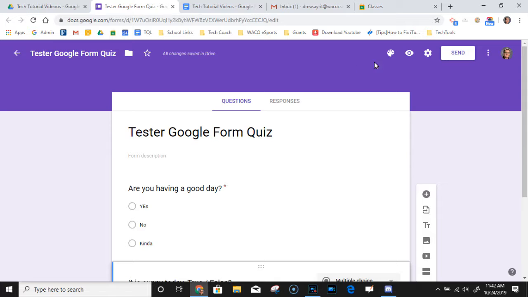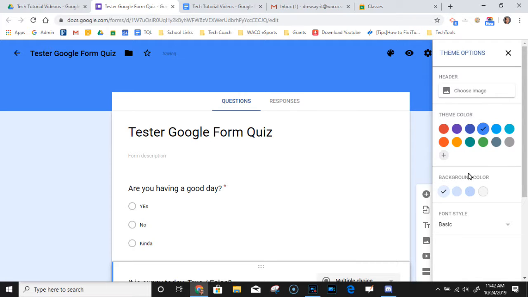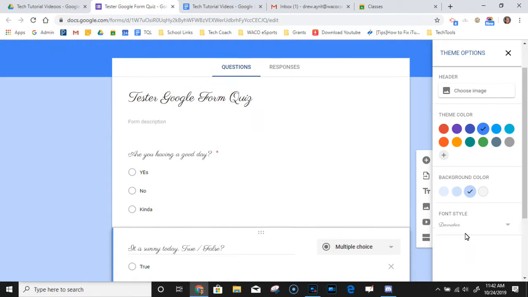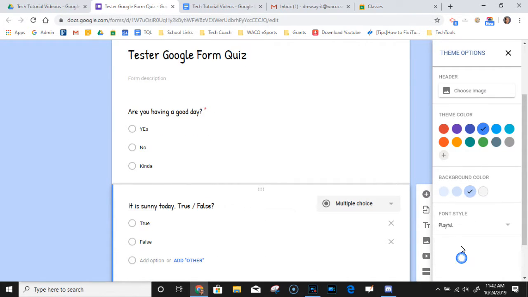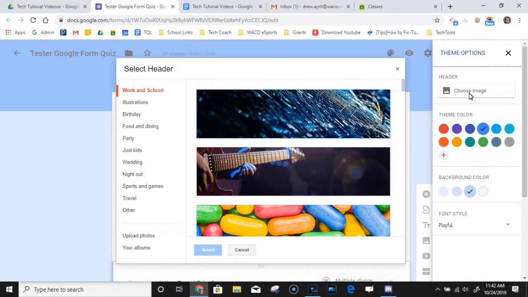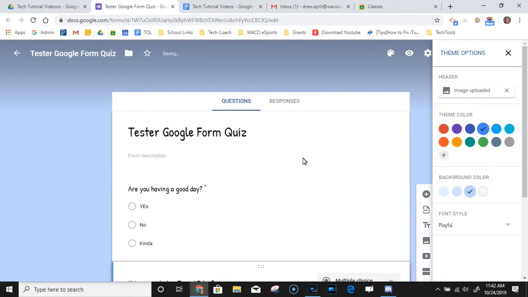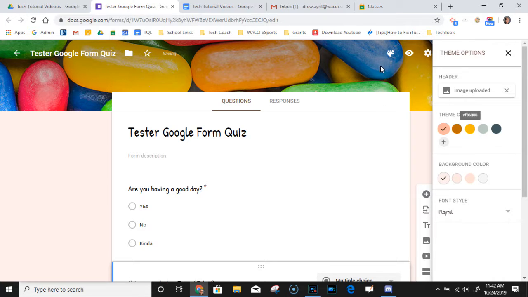So what we can do is up here in the settings, well, one, we can change the theme, in which case we can pick a color, and we can pick different fonts and things like that. You can pick an image where you go to custom image. They have some built-in ones, or you can upload your own. We'll do these jelly bean things. And so those are just little options that you can do.